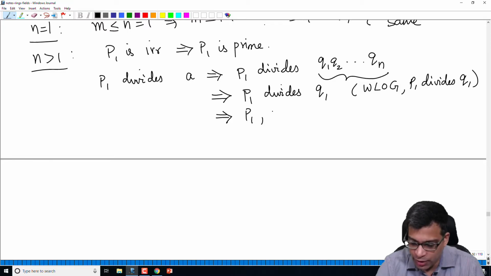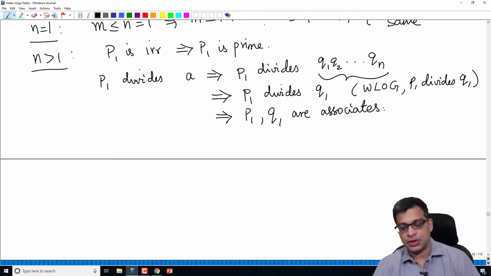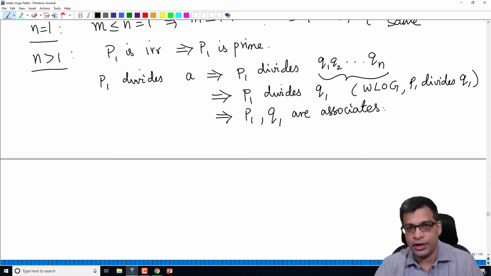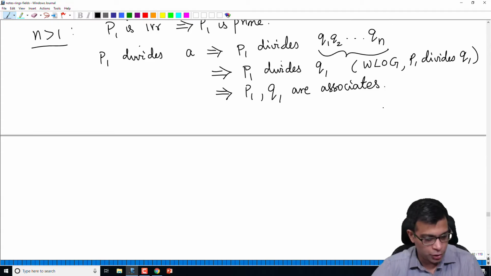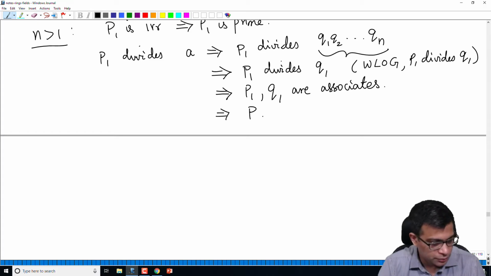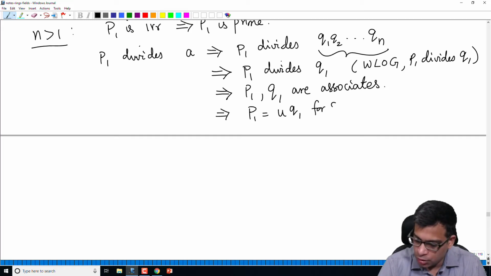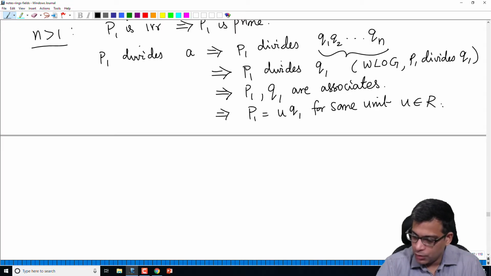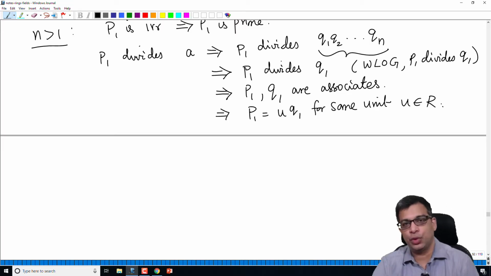This happens only if P1 and Q1 are associates. Remember, two elements are associates if one is a unit times the other. So P1 divides Q1, both are irreducible. That means P1 and Q1 are associates. So we can write P1 equal to U times Q1 for some unit U in R. This is the only possibility if you have two irreducible elements.